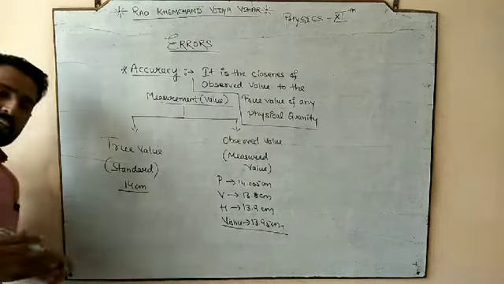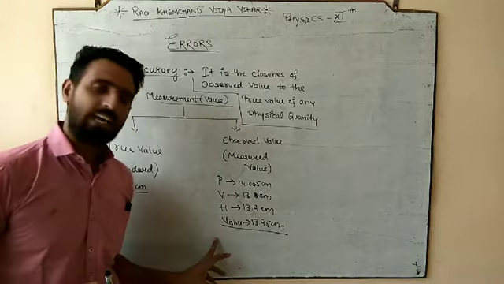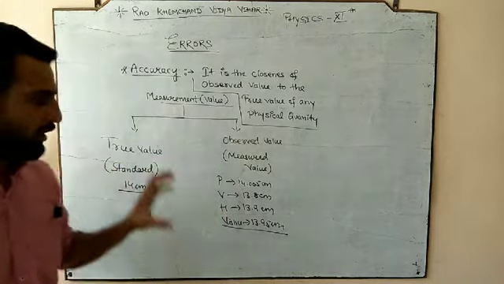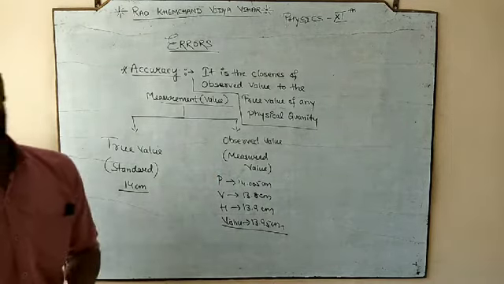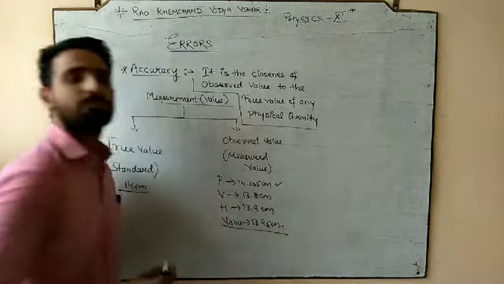So we have identified which one among all the four measured values is more accurate.